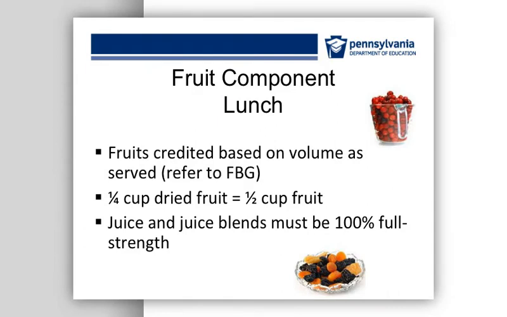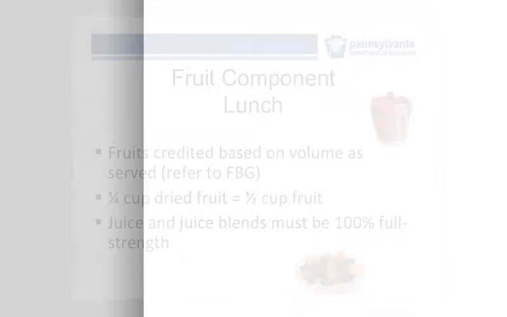Please continue to use the food buying guide. The food buying guide will be updated as necessary. The fruit section was updated in August 2012. Dried fruit is credited at twice the volume that it is served. For example, 1/4 cup of raisins contributes 1/2 cup fruit toward the fruit component. Only 100% full-strength juice or juice blends can be offered. Diluted juice is no longer allowable.